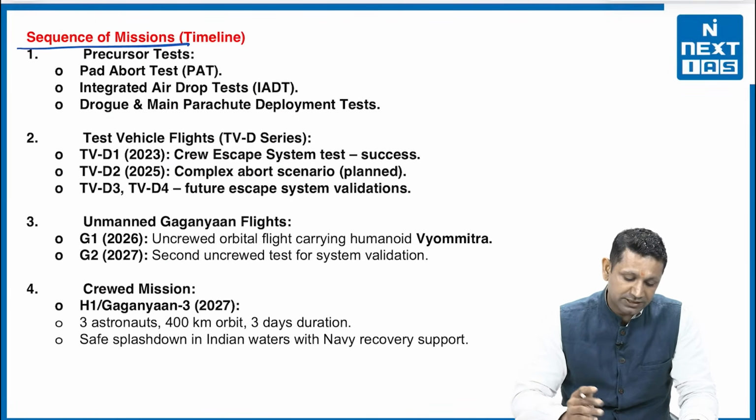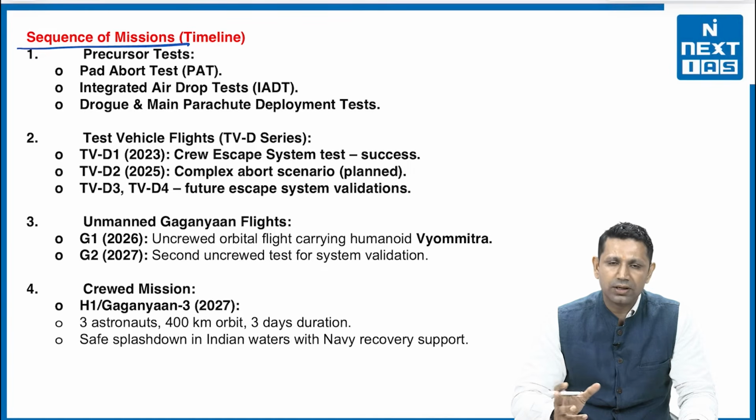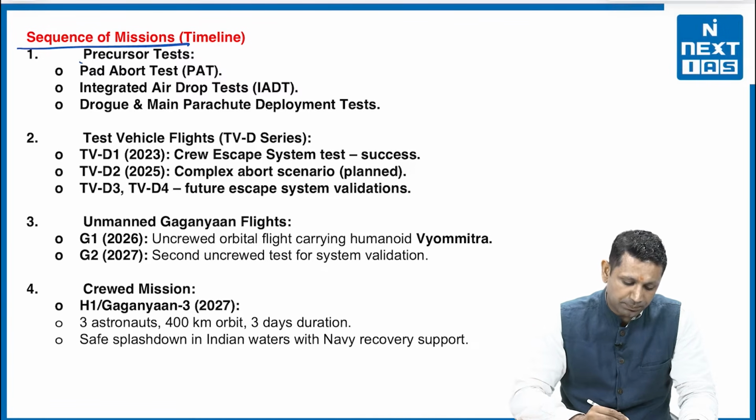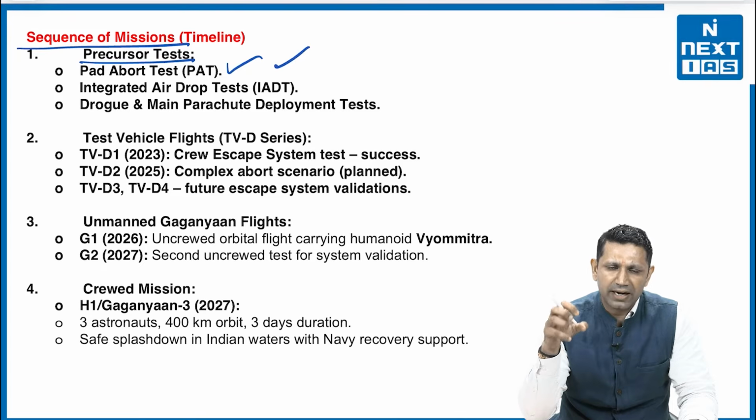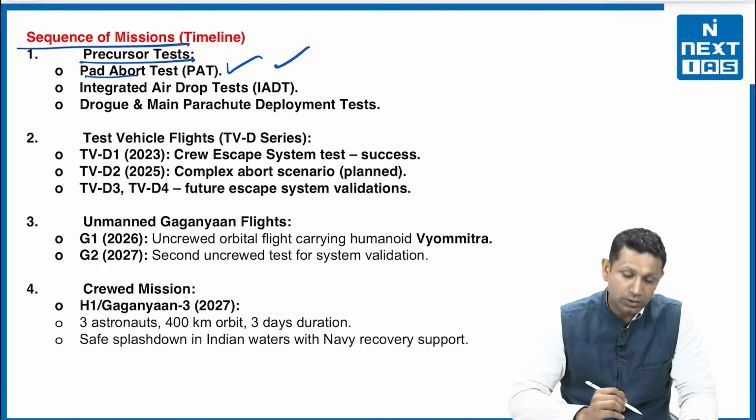Then what will be the sequence of the mission? There are going to be 4 stages. First of all, the precursor tests. One is the pad abort test. Pad abort test means that at the launch pad itself, if we find any difficulty, then we are going to rescue the astronauts from there itself. That will be demonstrated through the pad abort test.